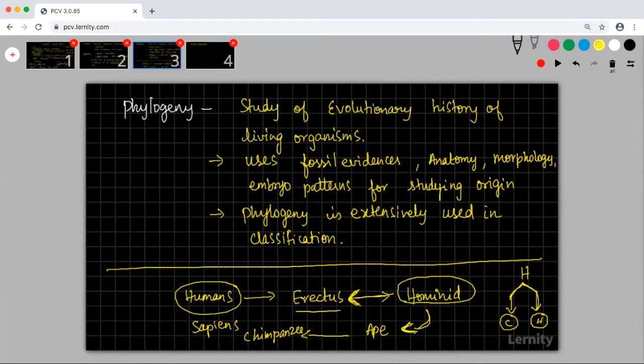The word phylogeny is coming from phylon. The word phylon means race. Geny means origin. It means race or tribe.